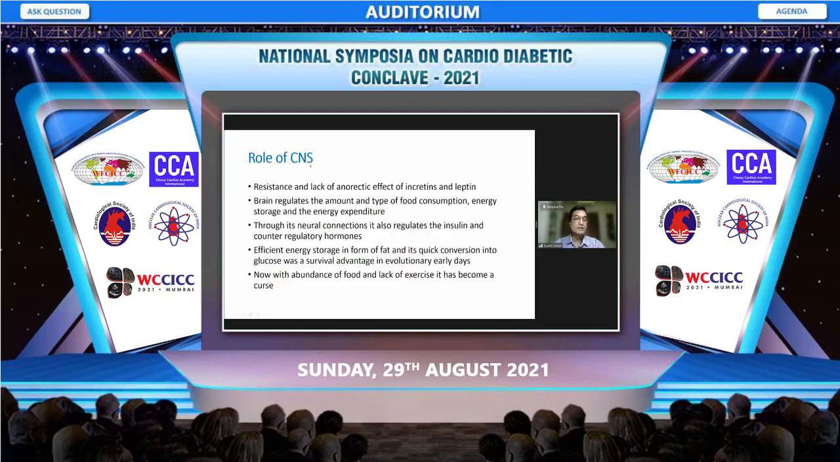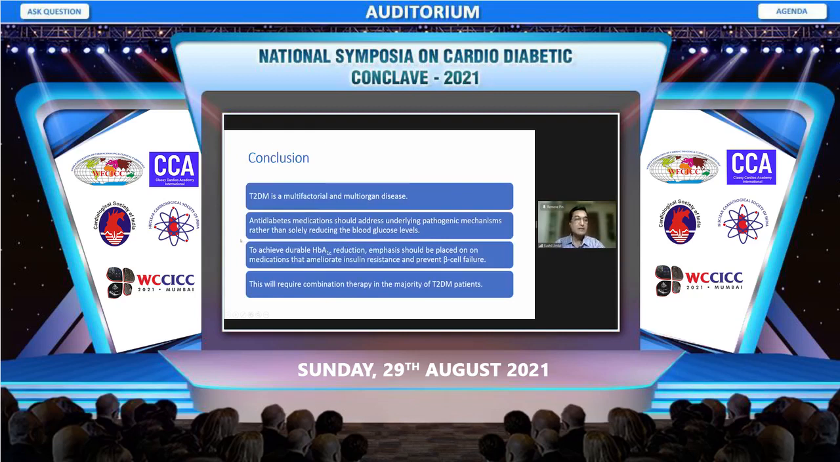Now coming to the role of the CNS, we know that there is resistance and lack of anorectic effect of both incretin hormones as well as leptin. The brain regulates the amount and type of food we consume, and energy storage and energy expenditure are also decided by the brain. Through neural connections, it also regulates insulin and counter-regulatory hormones. Efficient energy storage in the form of fat and its quick conversion into glucose was a survival advantage in the early evolutionary years. But now, with the availability of abundant food and lack of exercise, this survival advantage has become a curse for us.